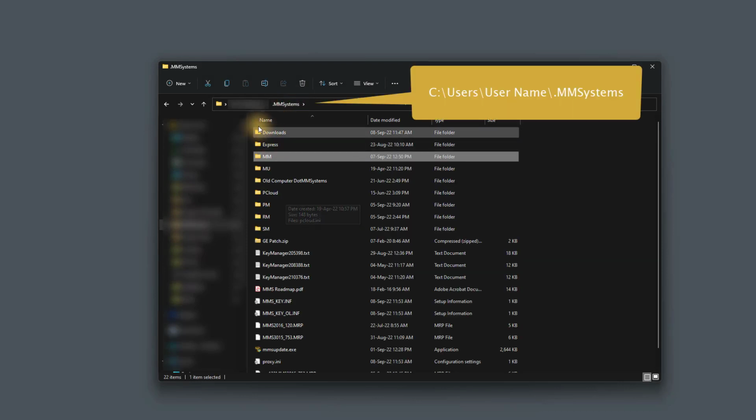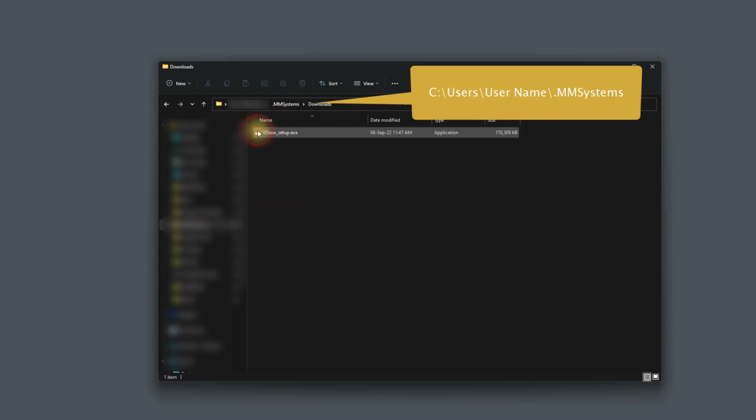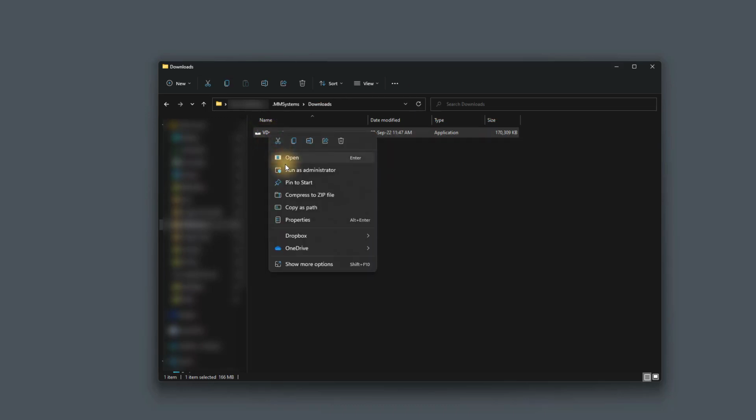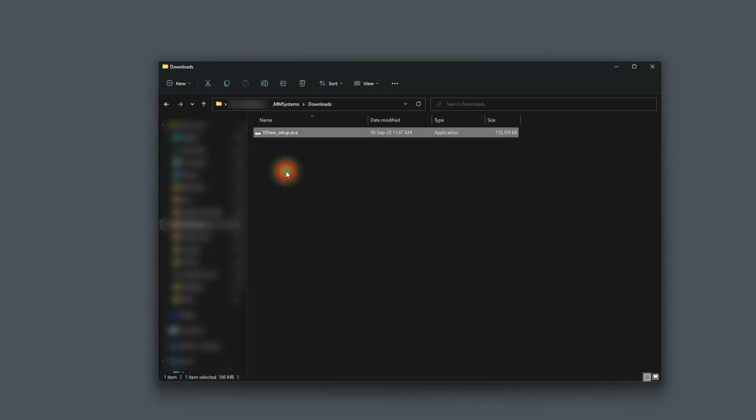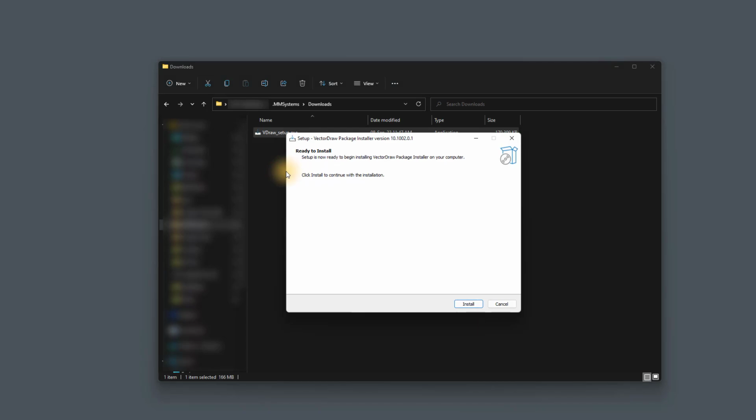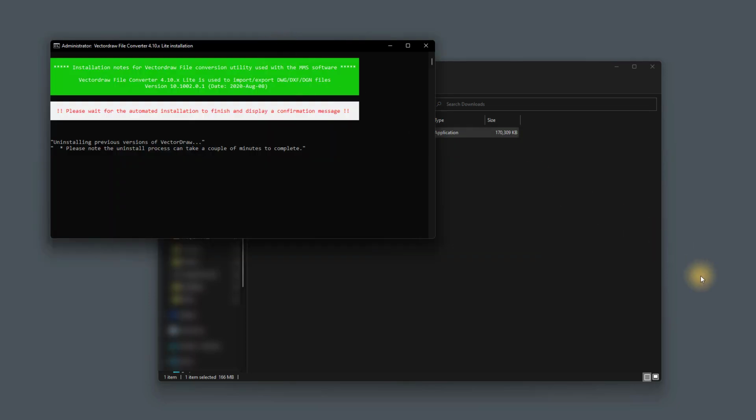Then go to your .mm systems folder under your user profile, downloads, and run this file as administrator. It will try to uninstall and reinstall the installation again, similar to what we've done out of the program. Wait for it to finish.